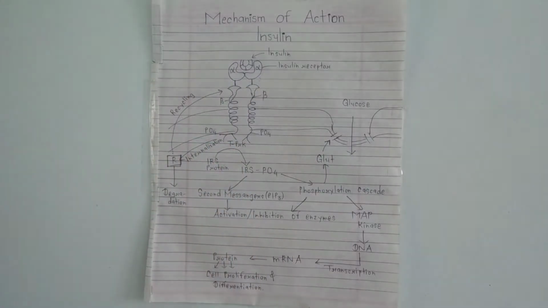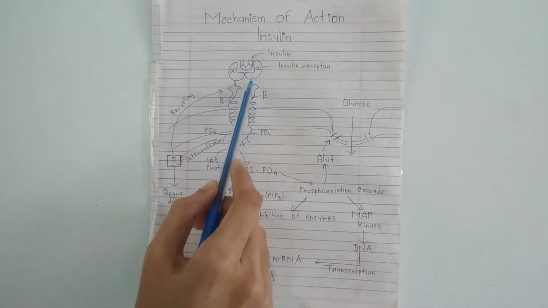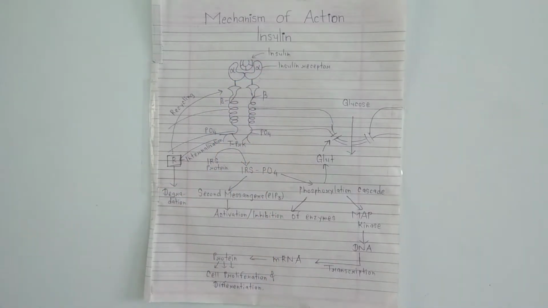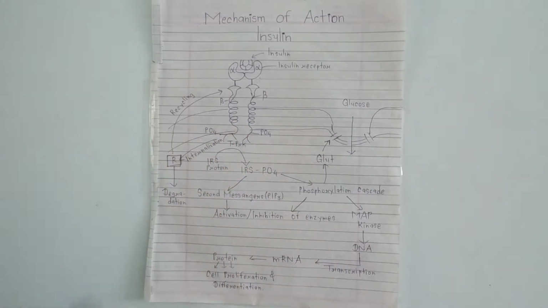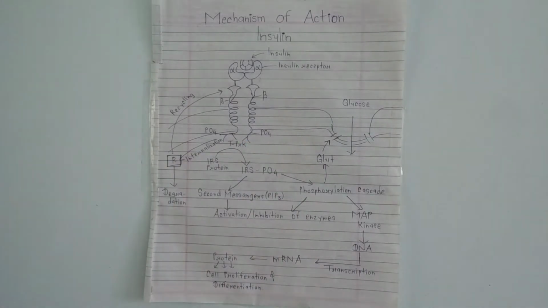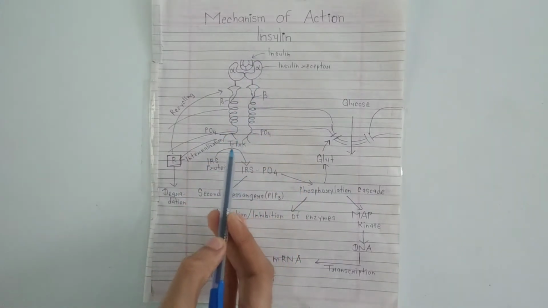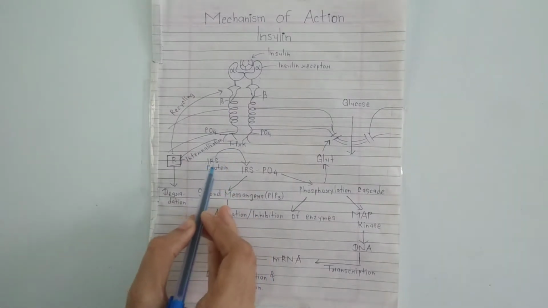In the alpha complex, the insulin will bind. This is an insulin receptor, this is the alpha complex. Insulin will bind on the alpha complex and will produce a response in our cell. The beta complex is associated with tyrosine protein kinase, which is a phosphorylating complex. So when insulin attaches to the receptor, that tyrosine protein kinase will phosphorylate the IRS protein.